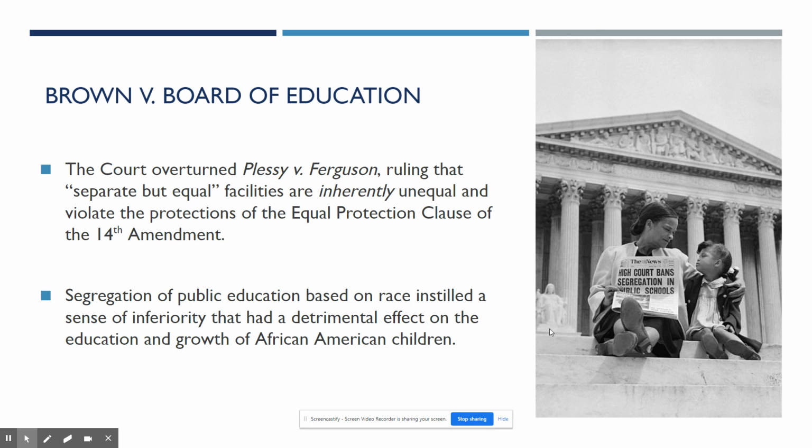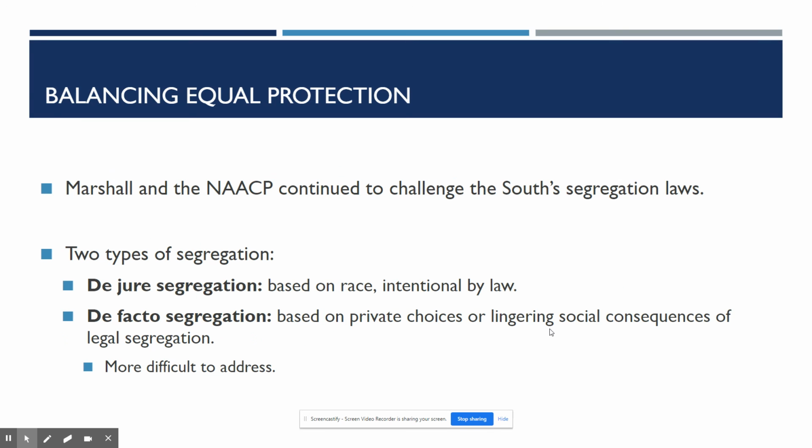So, Plessy v. Ferguson upheld separate but equal. Brown v. Board of Education is going to overturn separate but equal and be the start to the end of school segregation. All right, and that's where we're going to stop.